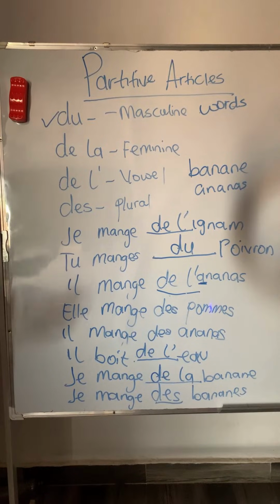Don't forget, we use the partitive article when we are not exactly sure of the quantity. I am eating rice. I must add my partitive article before the rice, because I'm not telling you the particular amount of rice I'm eating. You are eating apple. You are not specific of the amount of apple you are eating. That explains why you must add your partitive article before it.